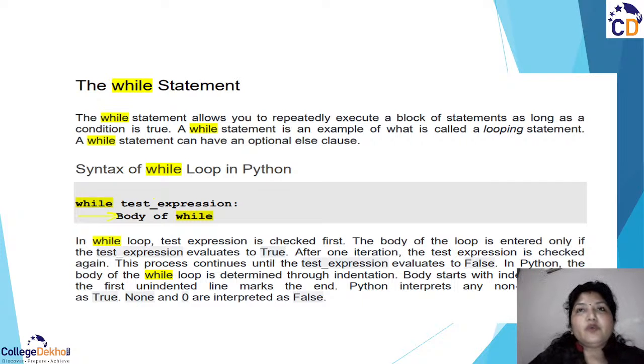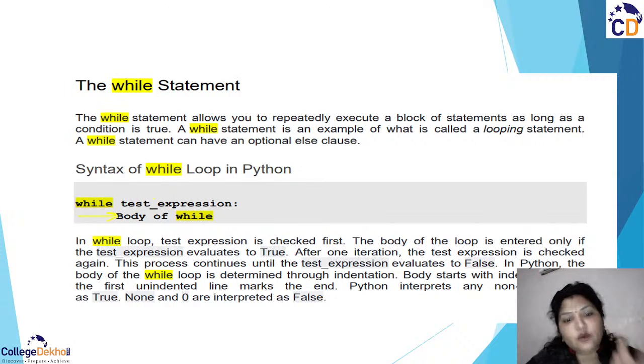So whenever you put while 1 or while 2, it is interpreting non-zero values as what? That is true. And None and 0 are interpreted as false. So when your condition becomes false, you can write False, or you can write 0, right? Both would have the same meaning. The compiler can easily understand that your condition is false.